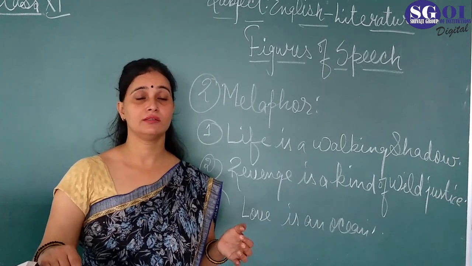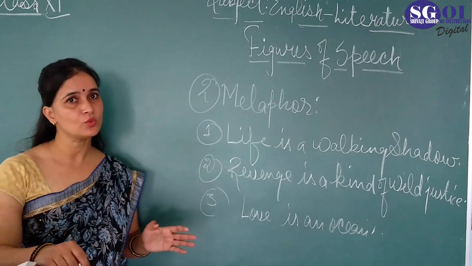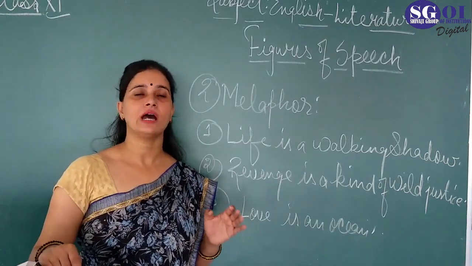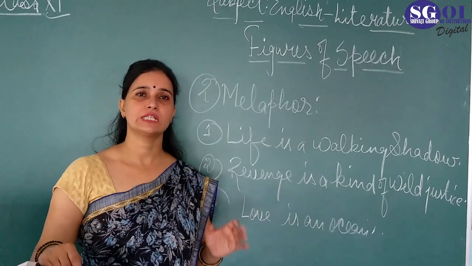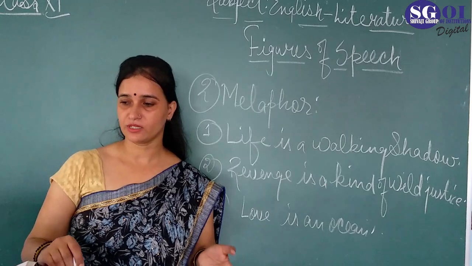The comparative words as, like, and so are not used in this figure of speech.